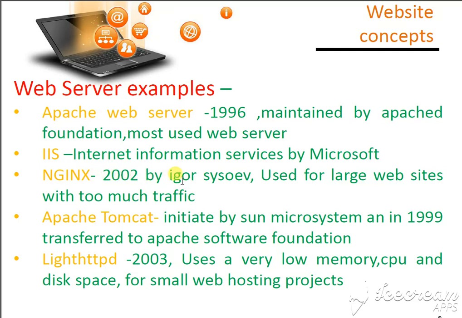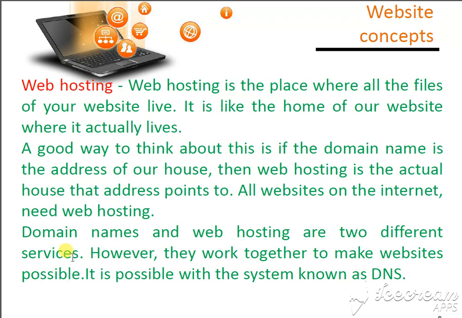NGINX, 2002. Apache Tomcat, 1999, is used with Microsoft systems. And Lighttpd, 2002, is used where memory and CPU are lower.